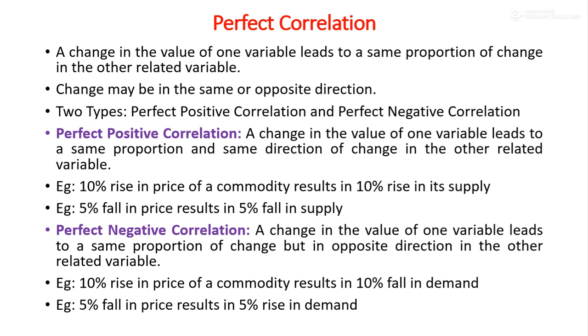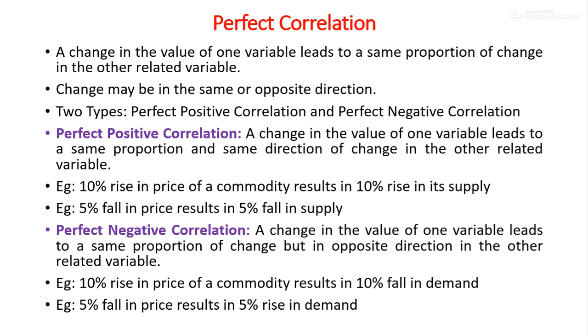For example, if 10% rise in price of a product results in 10% rise in its supply, it is perfect positive correlation. Similarly, if 5% fall in price results in a 5% fall in supply, it is perfect positive correlation.